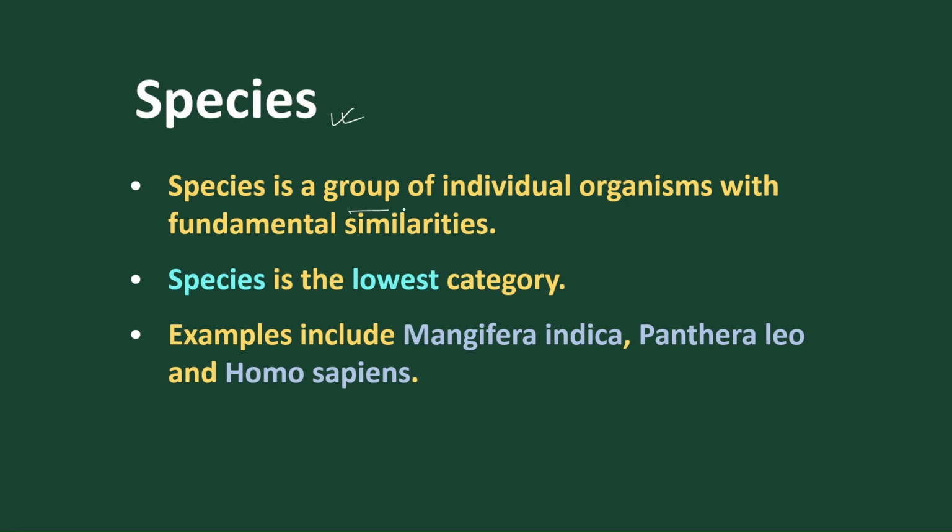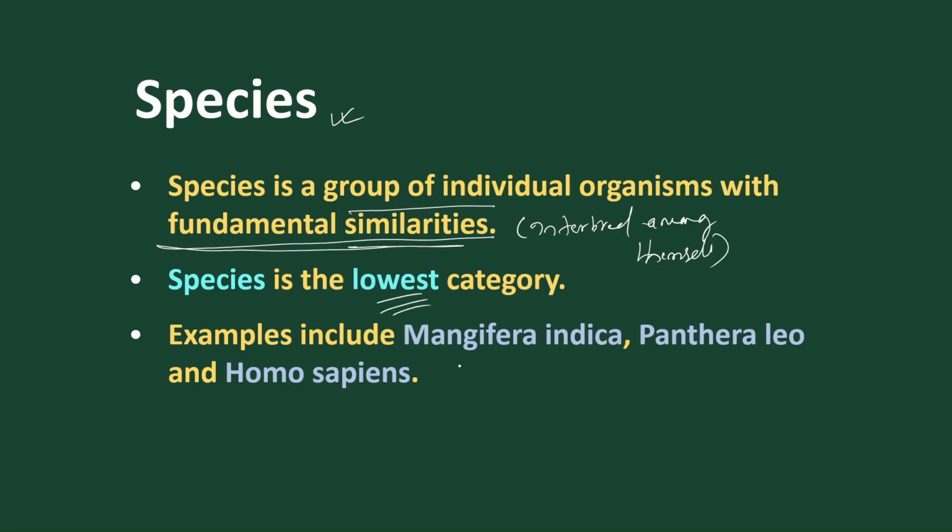Species means a group of individuals with the same fundamental similarities, and they can interbreed among themselves. Got it? And species is regarded as the lowest category. Let's take an example.